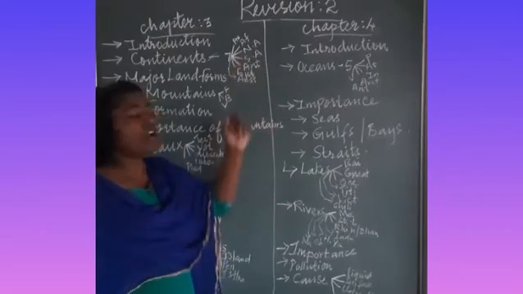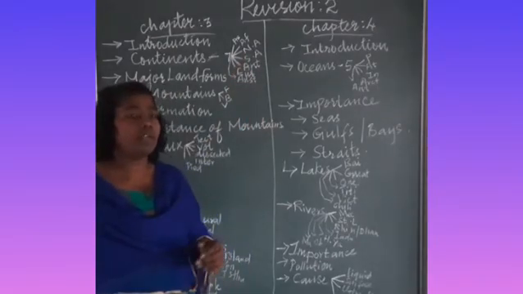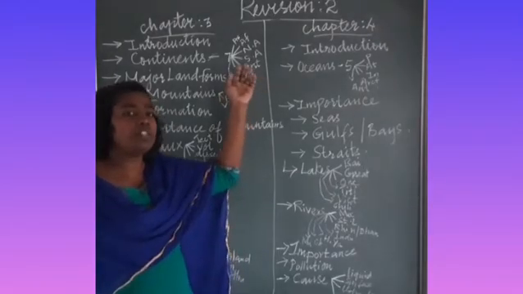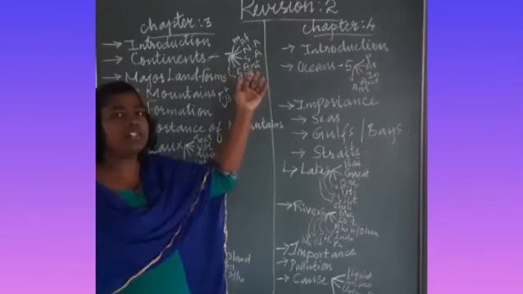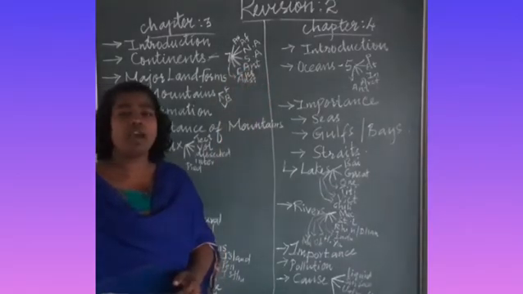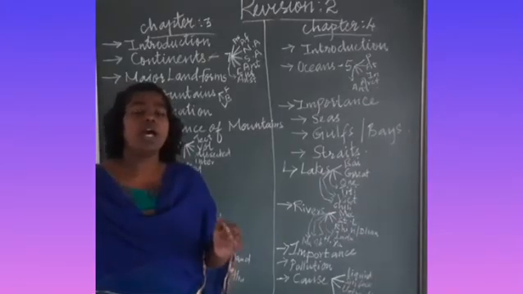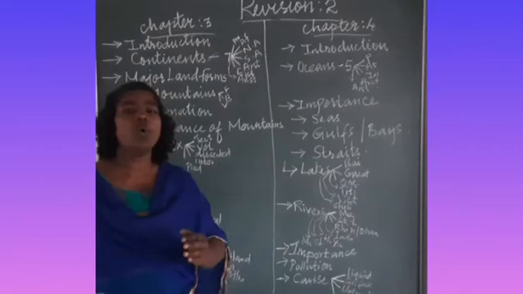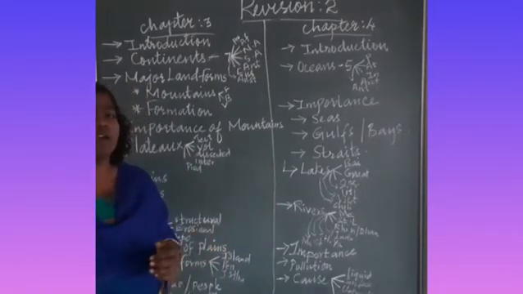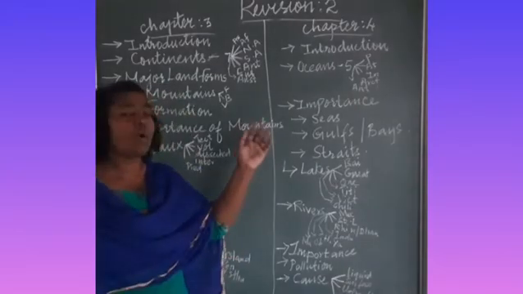And when we see Africa, Africa is the second largest continent. The world's highest mountain is found in Asia. It's Mount Everest. And Africa is the second largest continent. There are about 54 countries in Africa. The world's hottest desert region is also found in Africa.